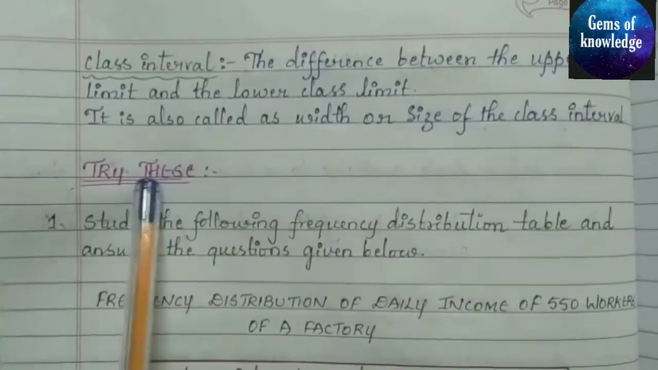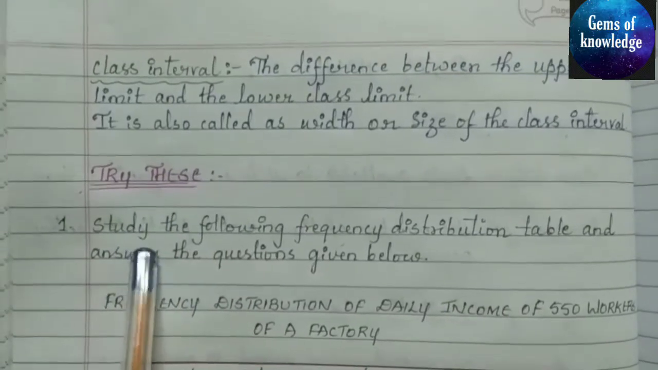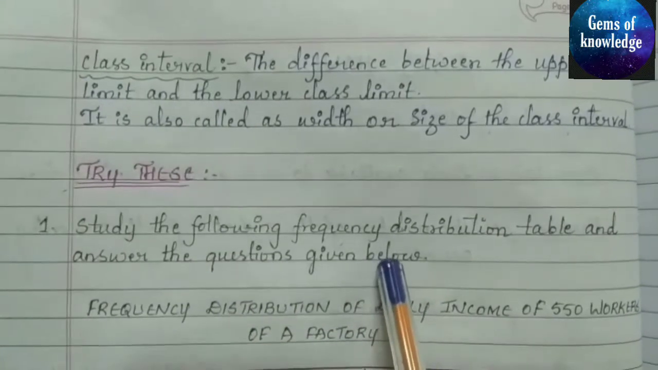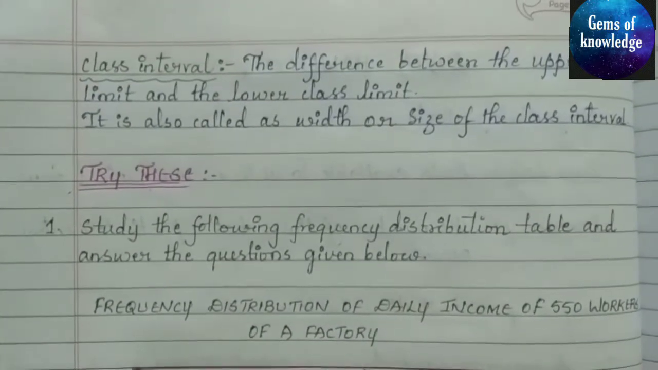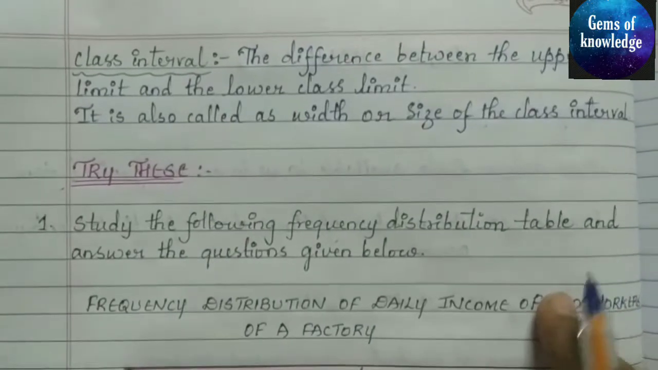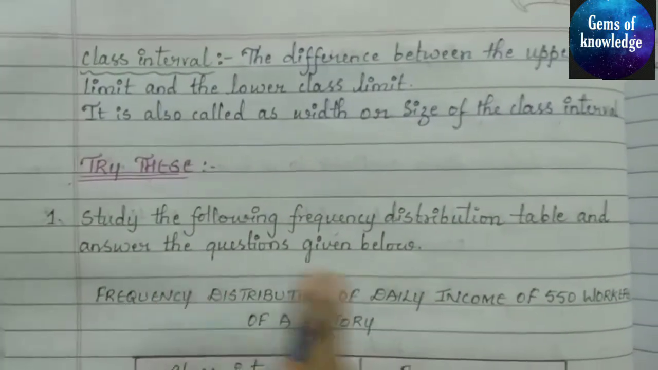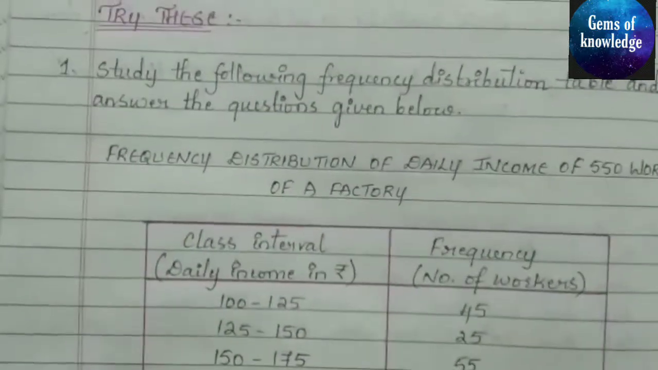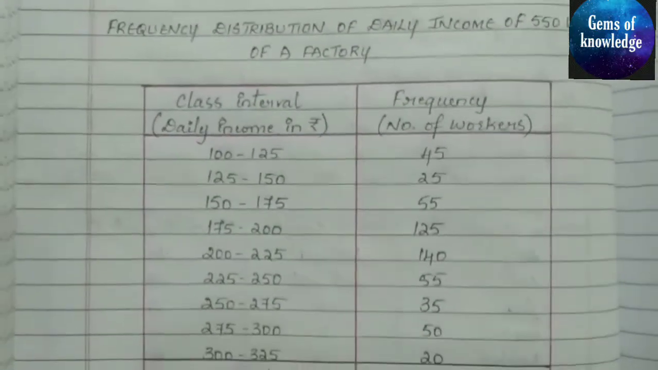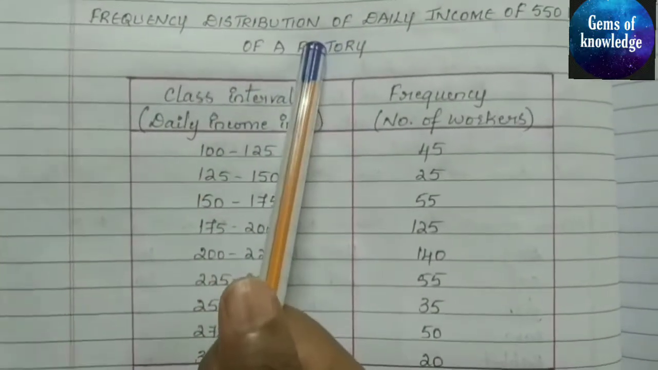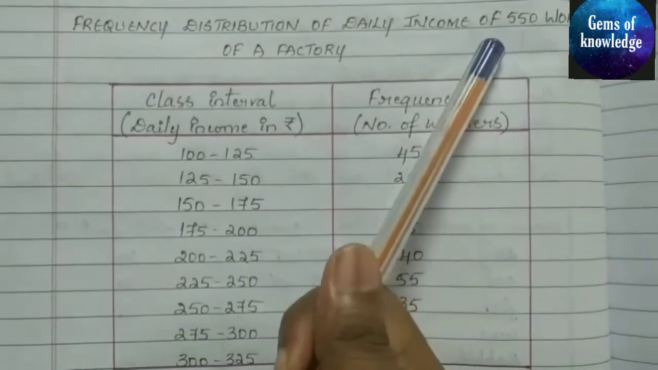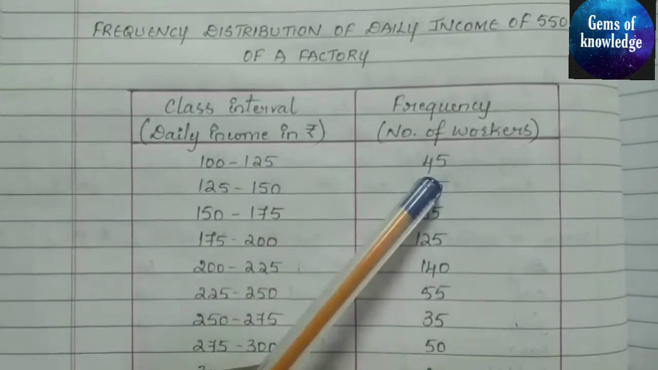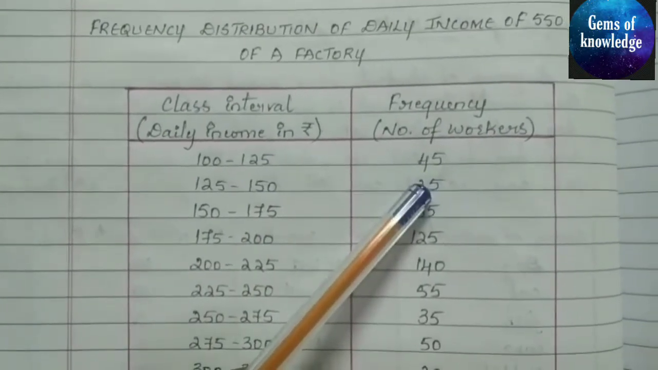So here you can see one more question, that is, try this question. Study the following frequency distribution table and answer the questions given below. So here below there is one more frequency distribution table, and you have to answer the questions given below this table. This is the frequency distribution of daily income of 550 workers of a factory.